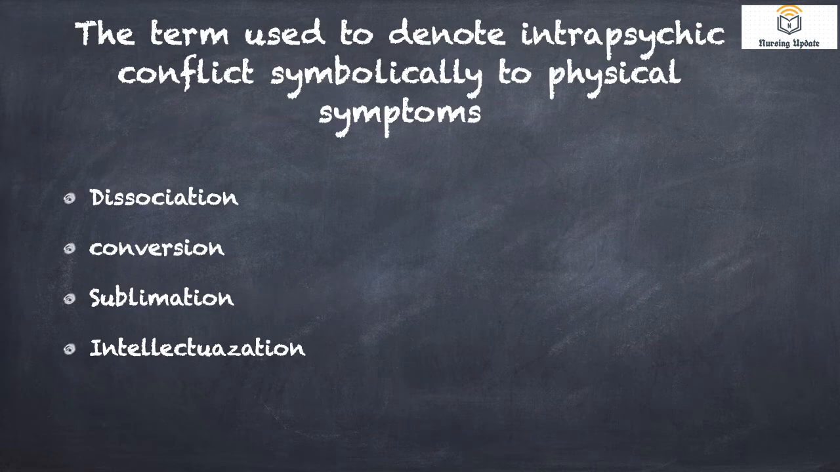Okay, coming to the next question. The term used to denote intrapsychic conflict symbolically to physical symptom is: dissociation, conversion, sublimation, or intellectualization. What are these terms? Actually, these are defense mechanisms. What is defense mechanism? Whenever a person is having some mental stress, how they react to that stress is known as defense mechanism. There are many types. We'll discuss them one by one with questions or examples.